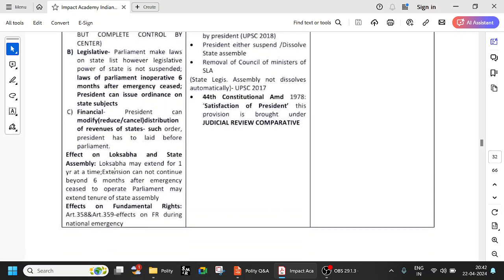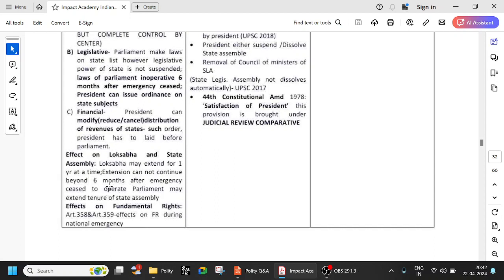Effect on Lok Sabha and State Assembly. The Lok Sabha may be extended for 1 year at a time. The extension cannot continue beyond 6 months after the emergency ceases to exist. So after the emergency ceases, it can continue only 6 months. And Parliament may extend the tenure of the State Assembly.